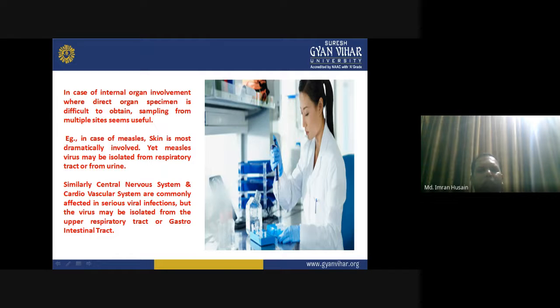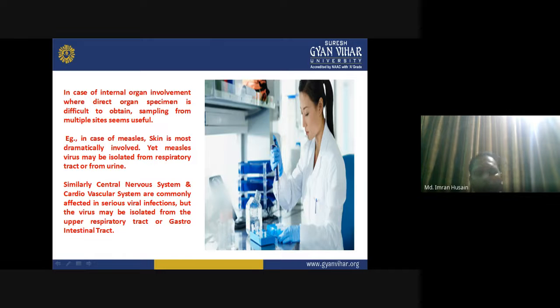For example, in case of measles, the skin is the most dramatically involved, yet measles virus may be isolated from the respiratory tract or from the urine.